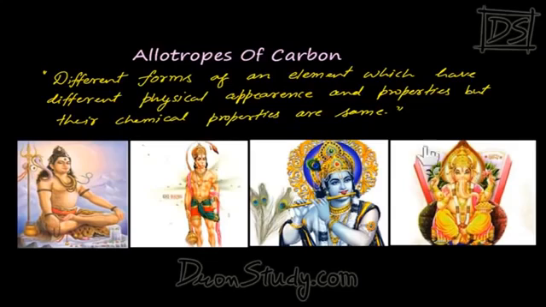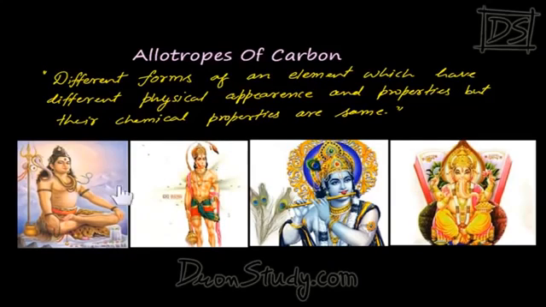We have different gods in different religions, right? This is Lord Shankar, this is Lord Hanuman, this is Lord Krishna, and he is Lord Ganesha. They are all gods, but are their physical appearances the same? Lord Shankar looks like this, Lord Hanuman looks like this, Lord Krishna is a bit dark, and Lord Ganesha has the head of an elephant. Their physical properties are all different, right? But we worship all of them, and the powers of them all are the same.